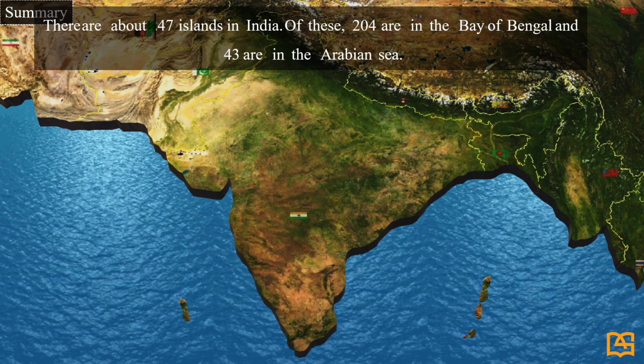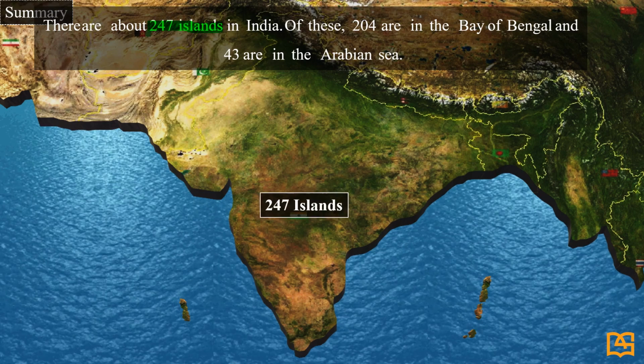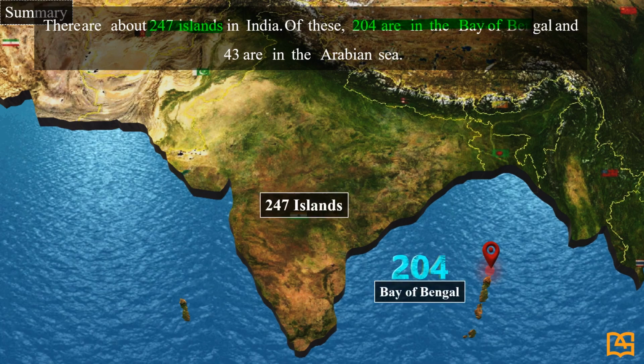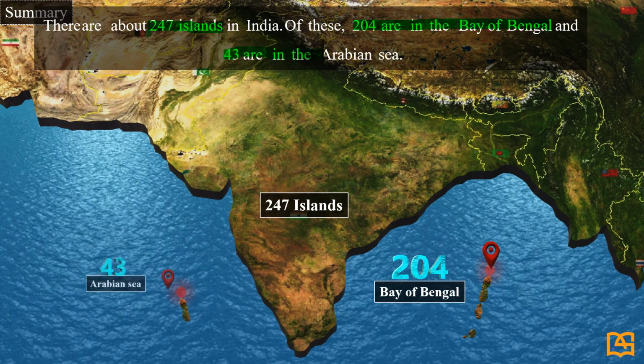There are about 247 islands in India. Of these, 204 are in the Bay of Bengal and 43 are in the Arabian Sea.